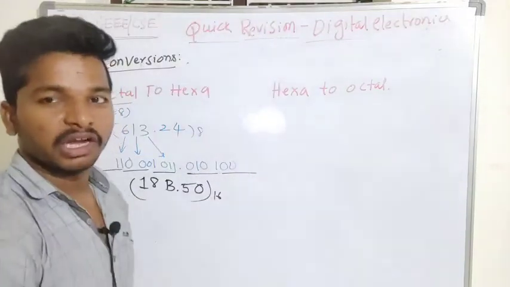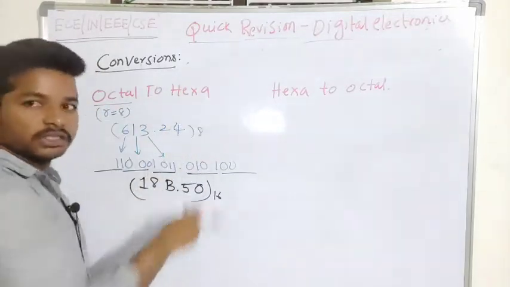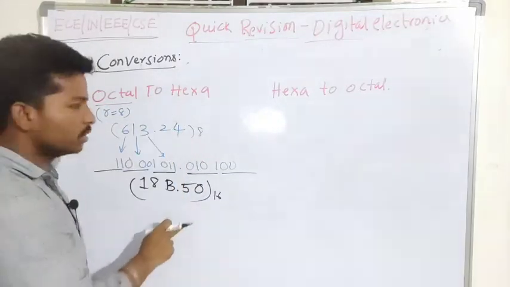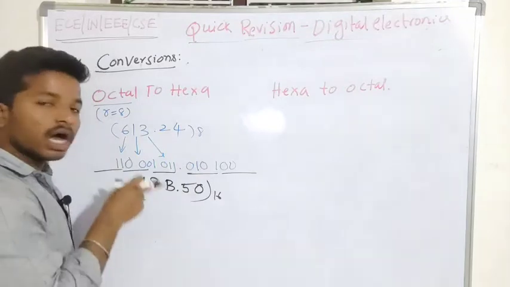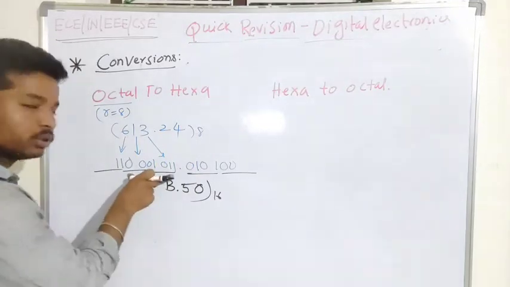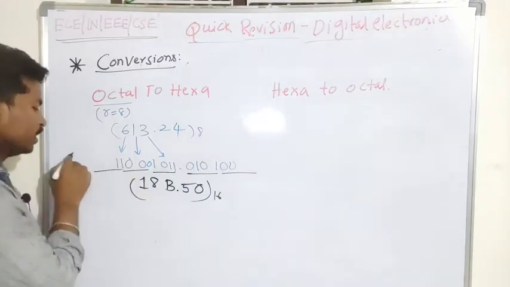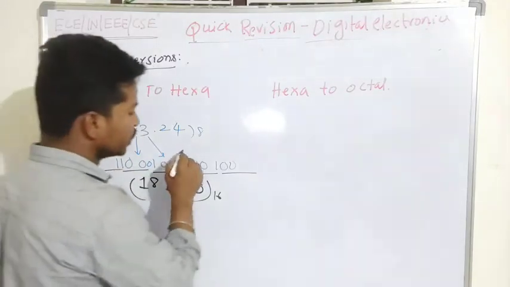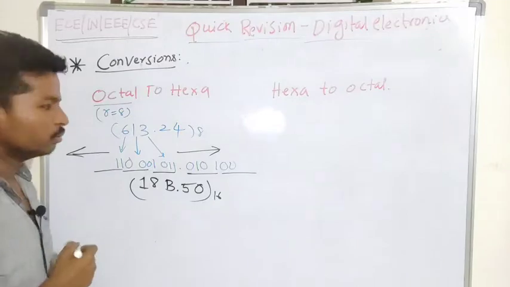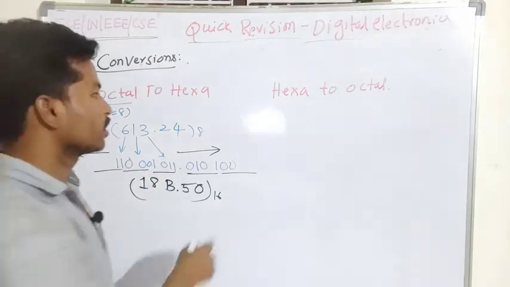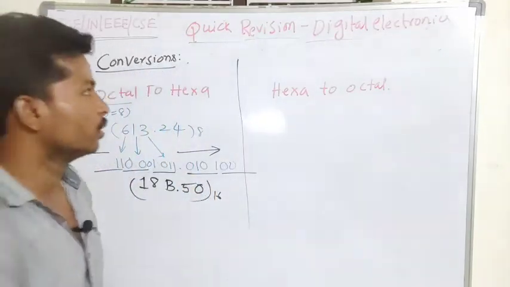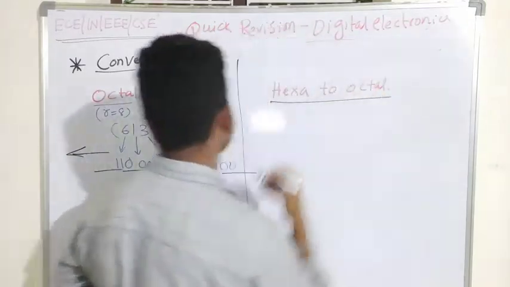So while converting octal to hexadecimal number system, I have to decode this number into a binary number system. After that, I have to use 4 digits at a time. In the integer part, I have to move to the left side. After the decimal point, I have to move to the right side. This is the simplest method we can follow to convert to the hexadecimal number system.